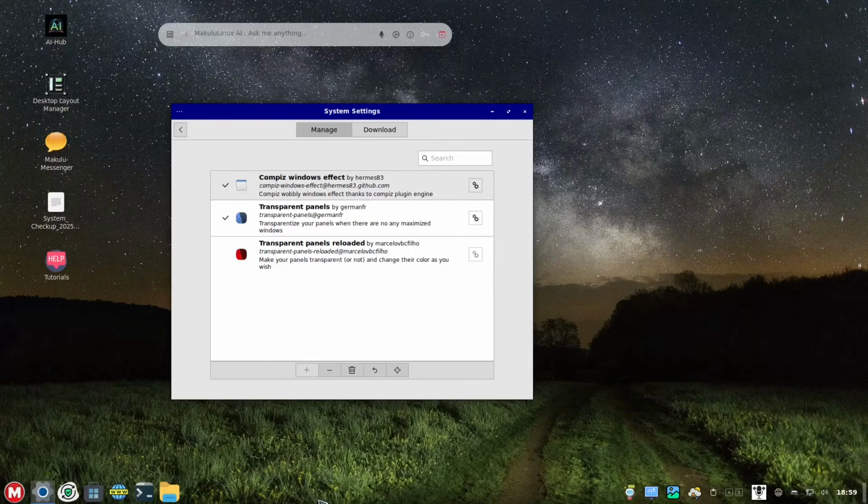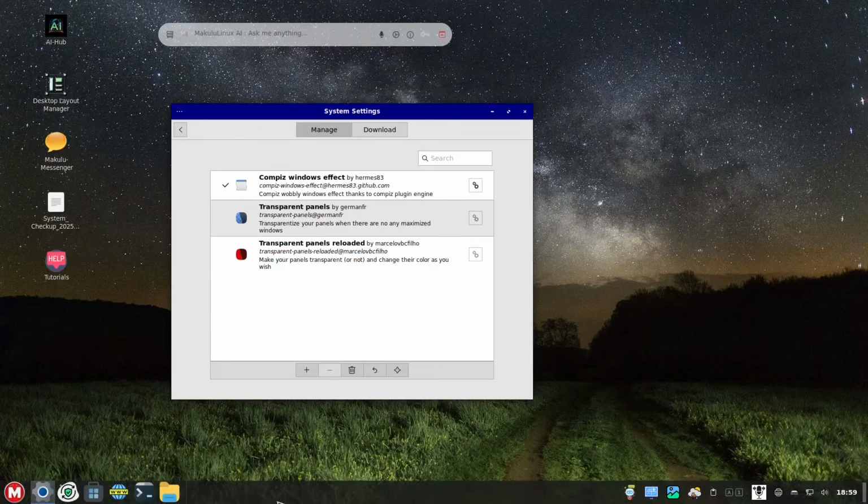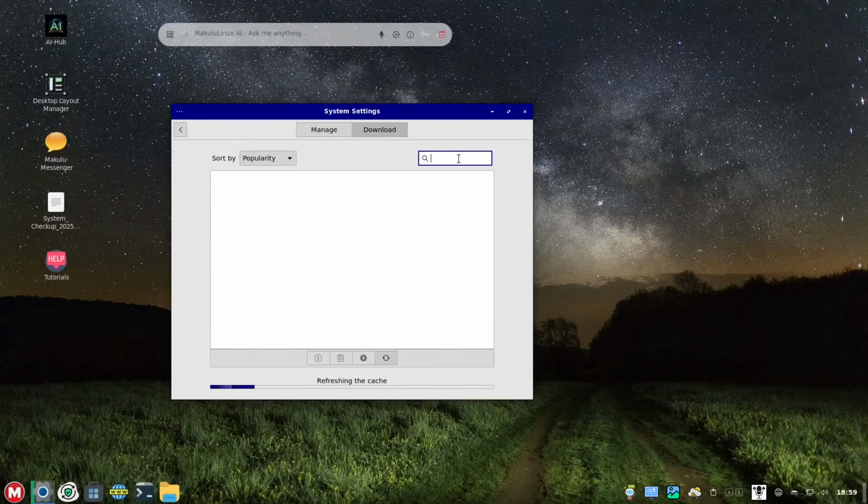At the same time, you have the transparent right here, because if you unhook this one, the panel will not be transparent. And then just highlight this one and click plus, and then you will have your transparent panel. And of course, you could always download this one right here if you have something else.